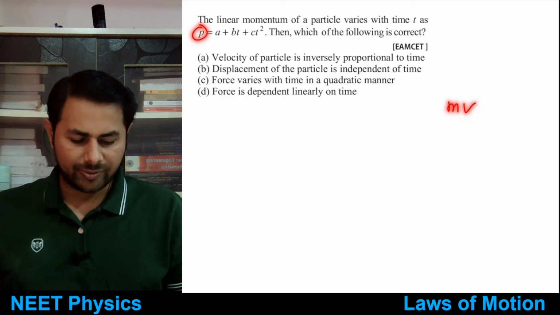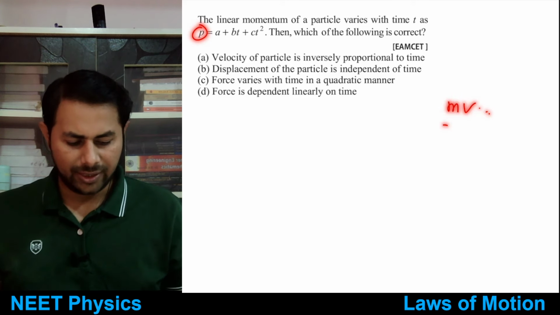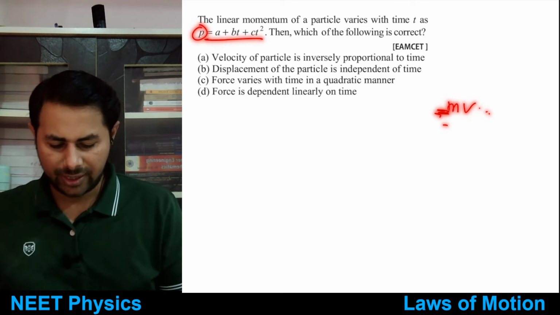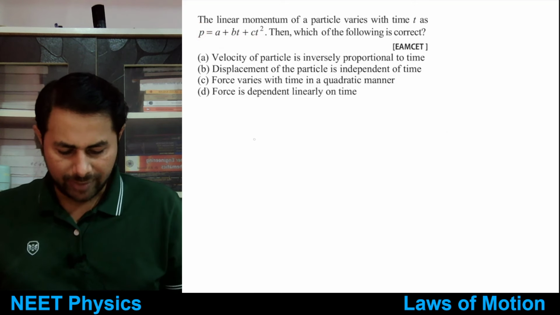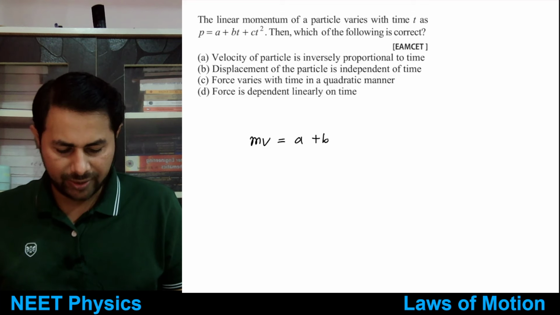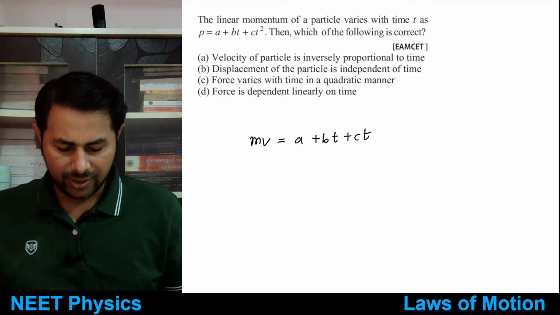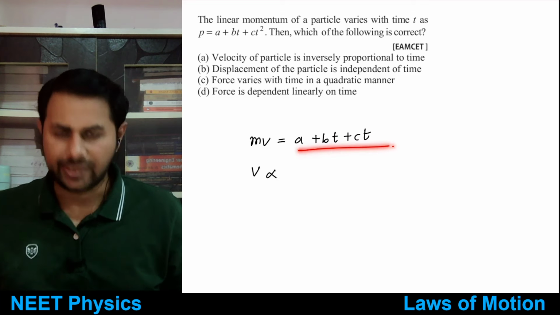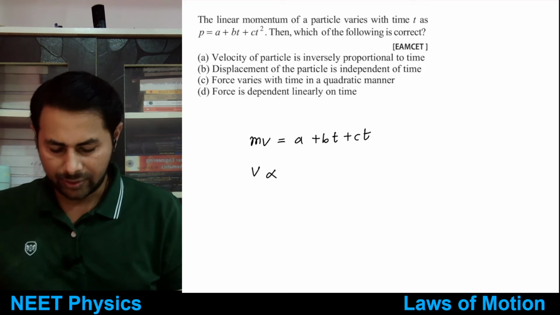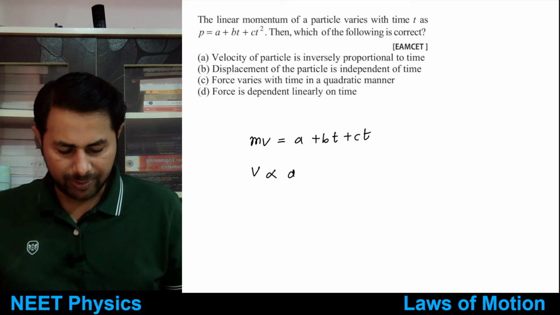It is mass times velocity, right? If mass is constant, then m times v is a plus bt plus ct square. Mass is constant, then v is proportional to what? This factor. It's proportional to a plus bt plus ct square.